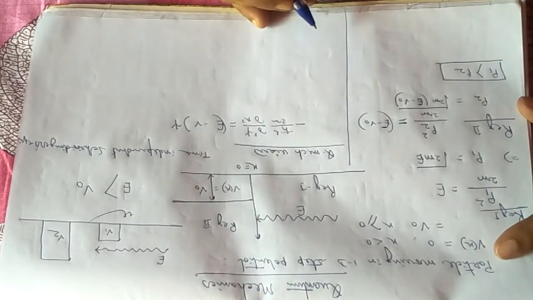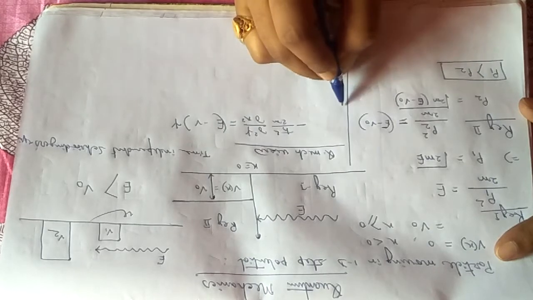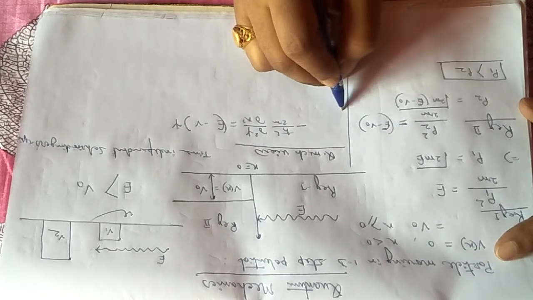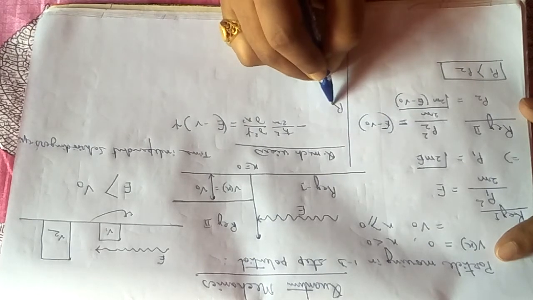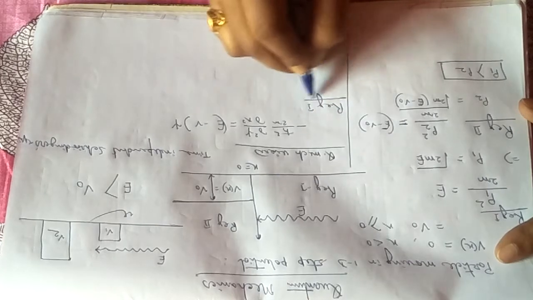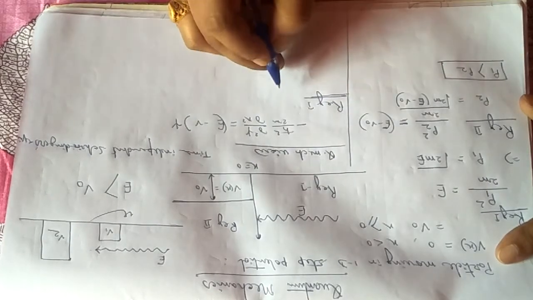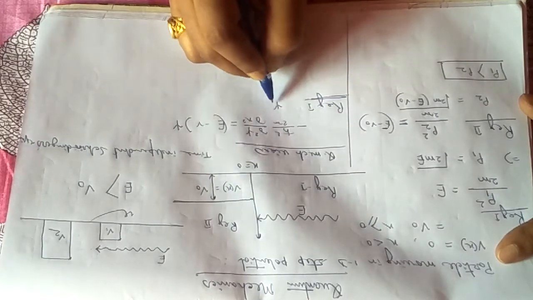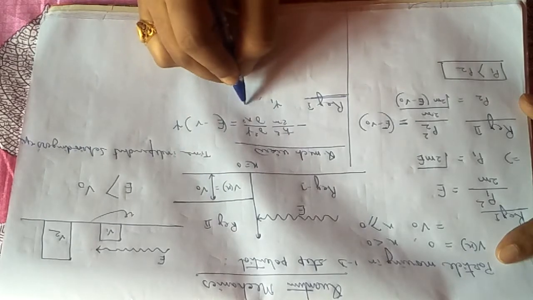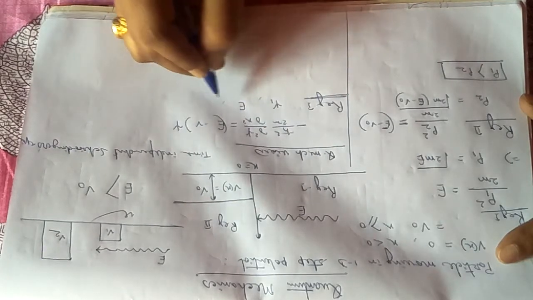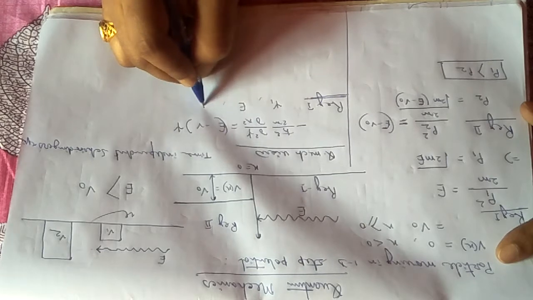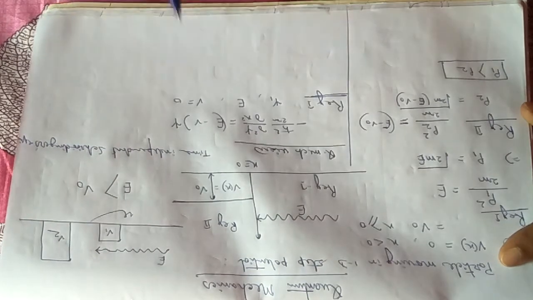This is the time independent Schrodinger equation, and now we have to write the Schrodinger equation for the regions separately. So let us write for region 1 first. For region 1, let us consider the wave function is psi 1, the energy is E, and for region 1 what is the potential? V equals 0.